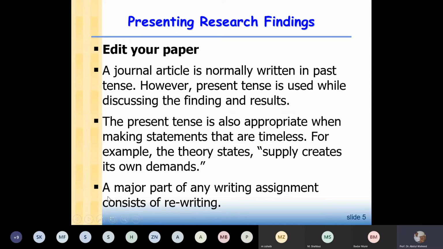Then we have to edit and rewrite. That's why I say that you have to get a printout of your paper and read it, and then make corrections, and again get a printout. All this you have to do. Maybe the first draft is not as good, then you will get the second draft, the third draft, the fourth draft. Every next draft you will see a significant improvement compared to the previous draft.